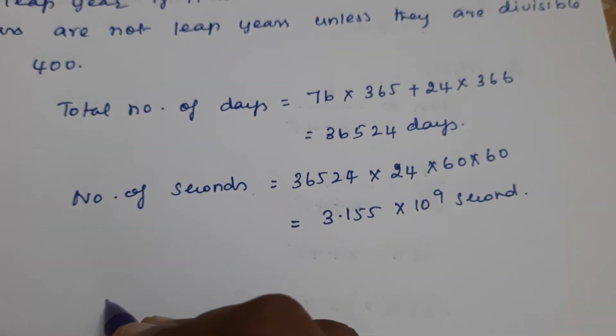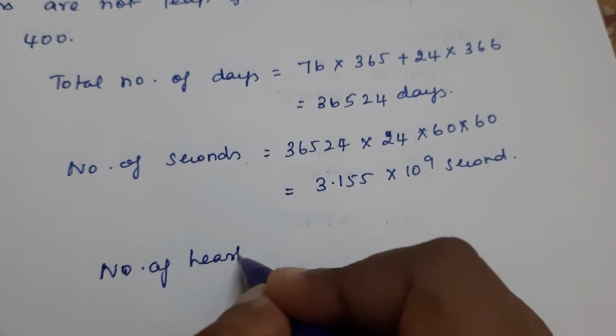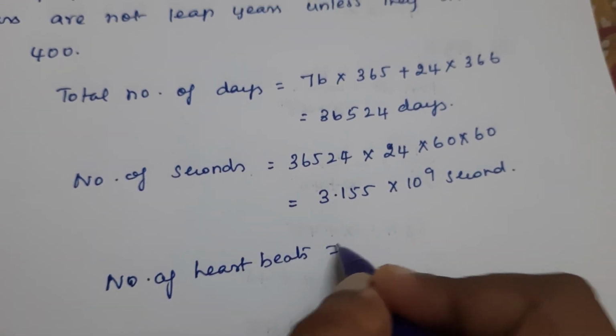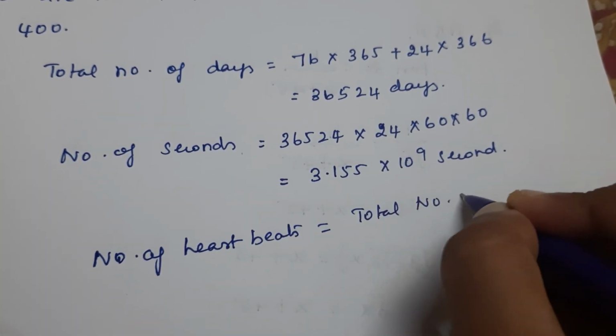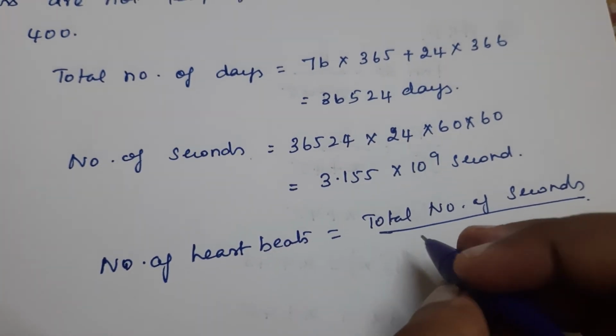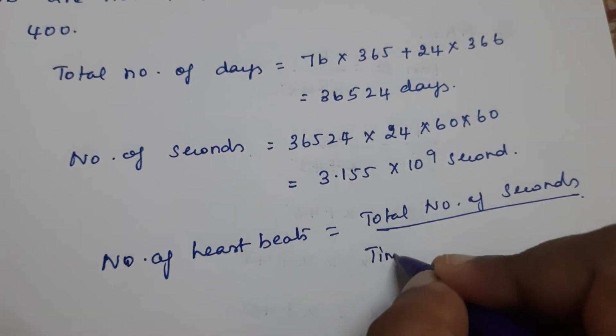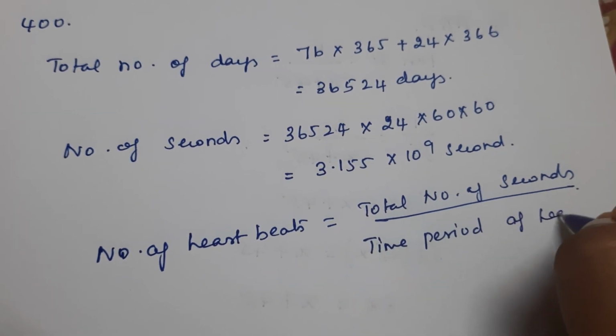Okay. So what is the total number of heartbeats? Number of heartbeats is the total number of seconds divided by the time period of one heartbeat.